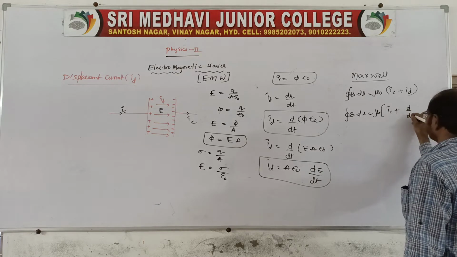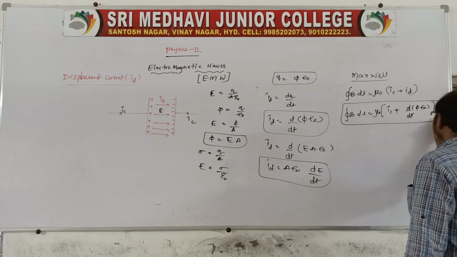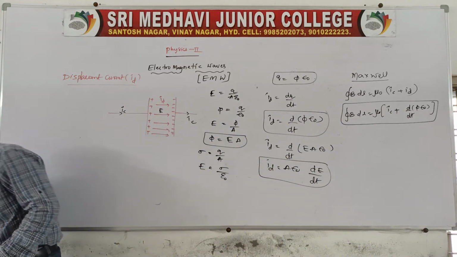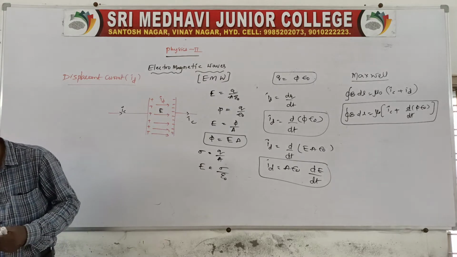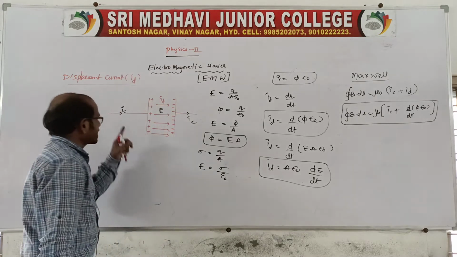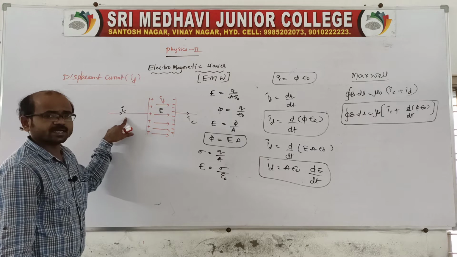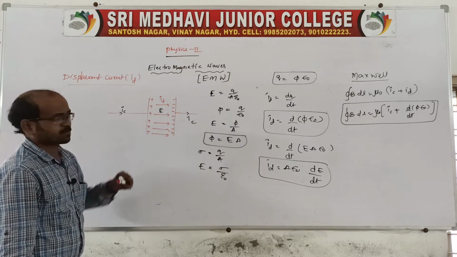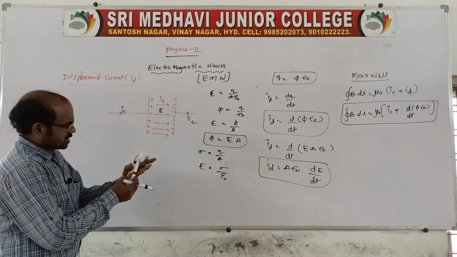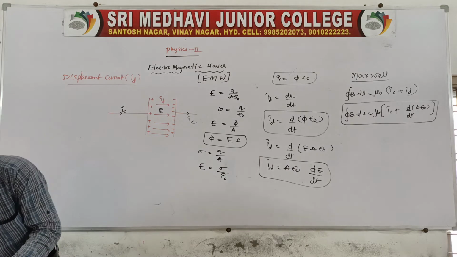dD by dt of, it is pi epsilon naught. This is the Maxwell Ampere corrected law. So the displacement current is nothing but when a time varying electric current, that is alternating current, is applied to the capacitor plates, there will be a current flow from one plate to another plate.